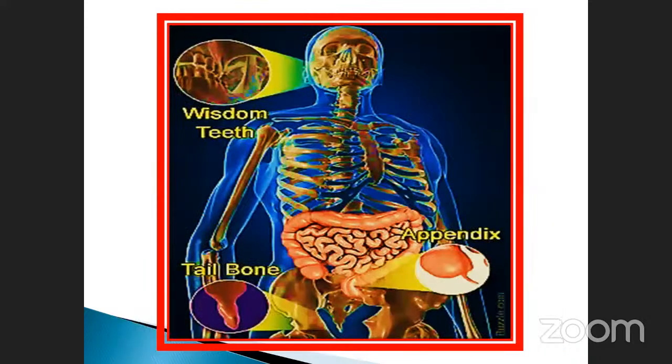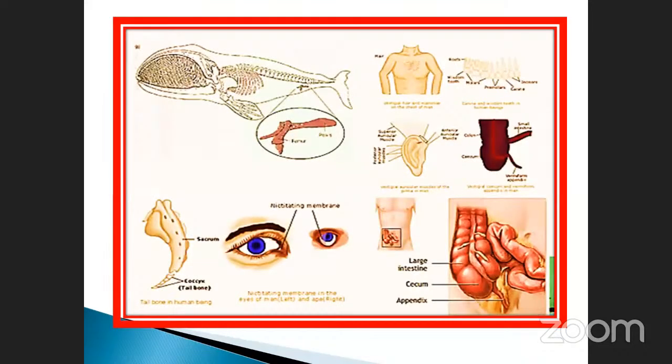See the wisdom teeth. Wisdom teeth are also present here. So this one is focused. Where is it? Here. See the tailbone. The tailbone is also present at the back. See the appendix. We already saw it in detail clearly in the previous slide. See here, these are the different things. It's a nictitating membrane here. See the coccyx. The appendix is also here, at an expanded, magnified level.